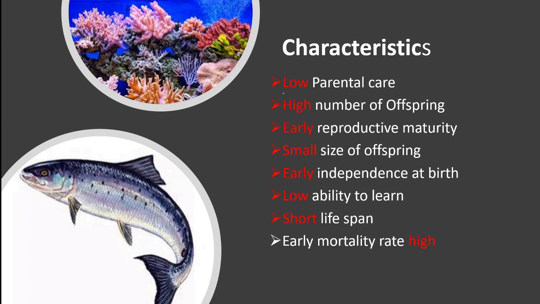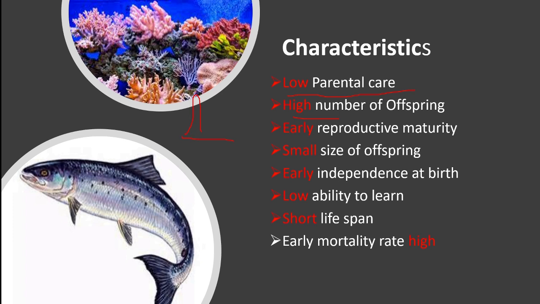Second, when the offspring are in large number, obviously there is low parental care. That means low or no parental care is mostly seen. Early reproductive maturity. In the figure we have seen that in a short period of time they were producing offspring. That means their maturity period is very short.